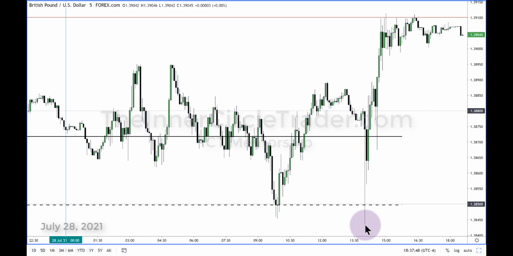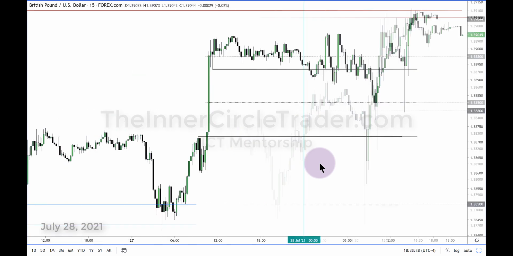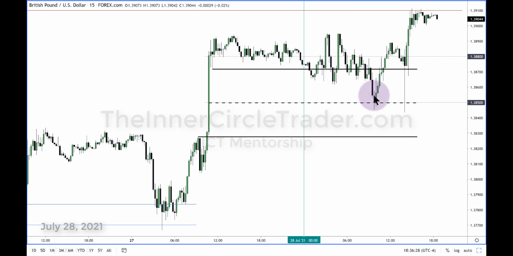So now go back into this area here. What's occurring? The market's turning, and it creates a bullish order block. But if we go up to the 15-minute time frame, this order block right here, this down close candle, was the order block that was established at the consequent encroachment.